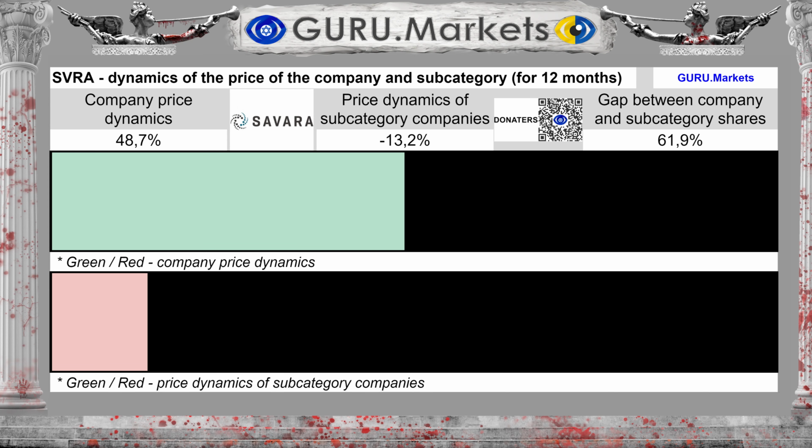Comparing the price movement of a company's shares Savara Inc. and subcategory shares. We can see that over the last 12 months the company's shares Savara Inc. (SVRA) showed dynamics of 48.7%. Against price dynamics in the subcategory -13.2%. This definitely doesn't mean anything, but you need to keep this fact in mind.